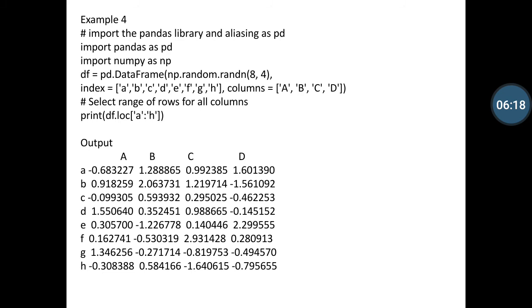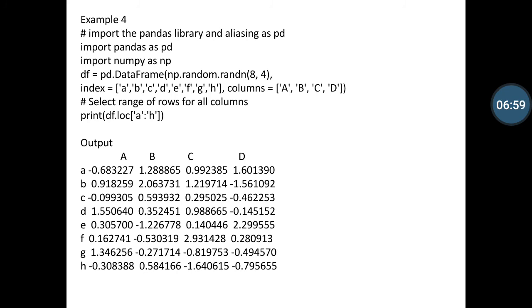And in example 4, we select a range of rows for all columns. So first of all we import both libraries, pandas and numpy, and define a data frame with pd.DataFrame, np.random.rand, 8, 4. The 8 defines the index values a to h, and the 4 defines the column values a to d. I am defining a comment here: select range of rows for all columns.